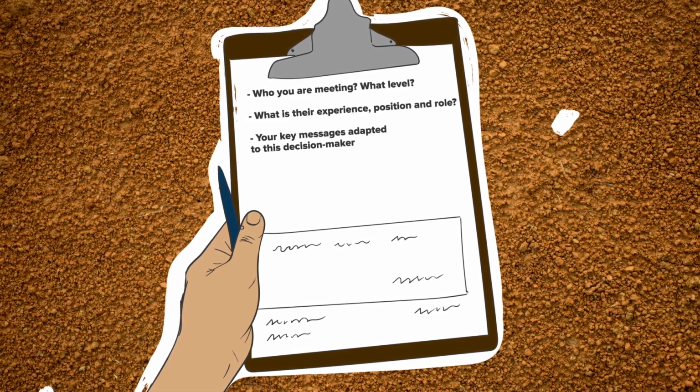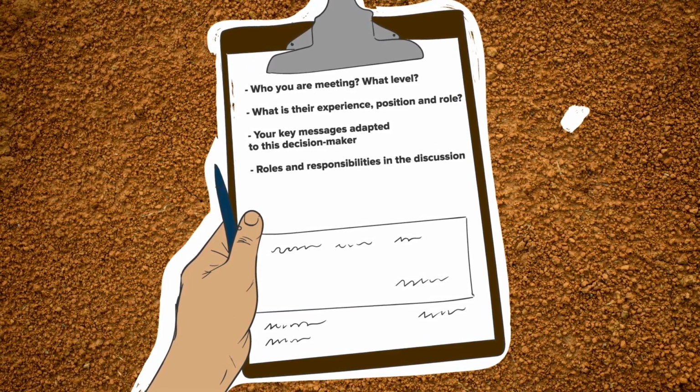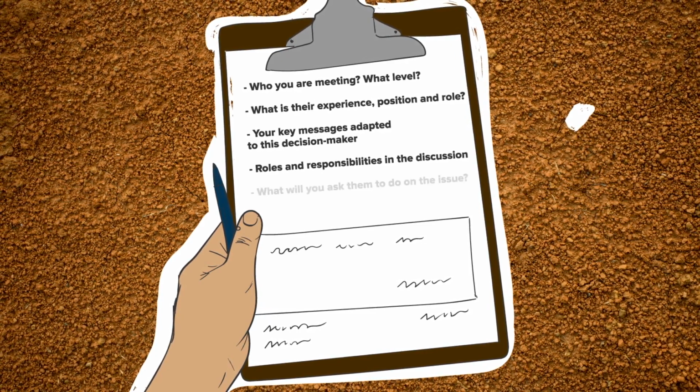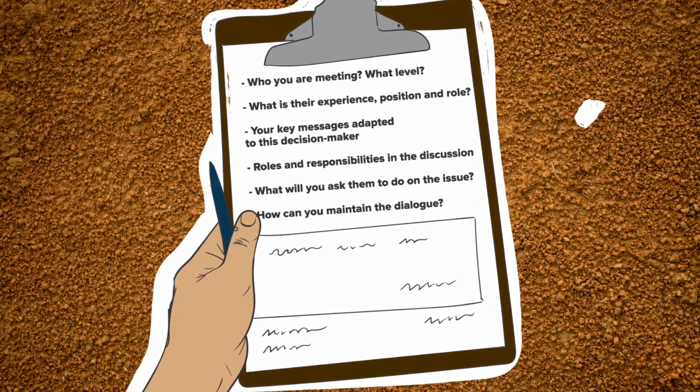Your key messages adapted to this decision maker. Roles and responsibilities in the discussion. What will you ask them to do on the issue? How can you maintain the dialogue?